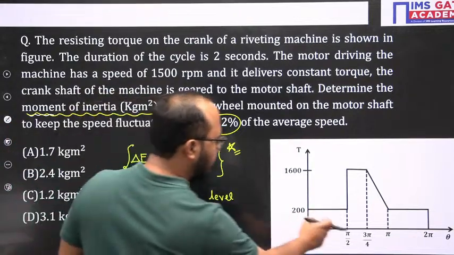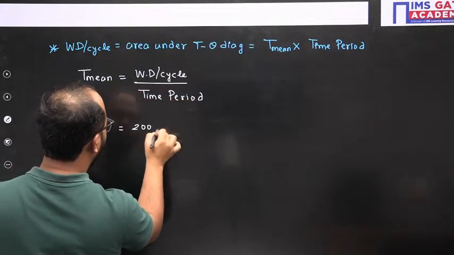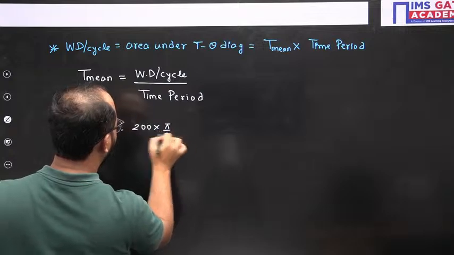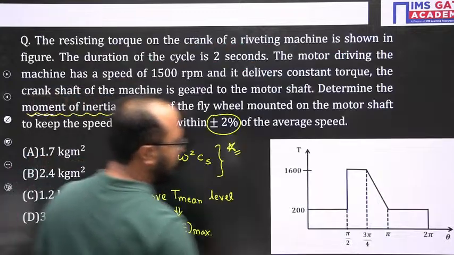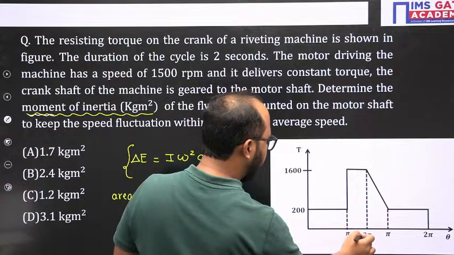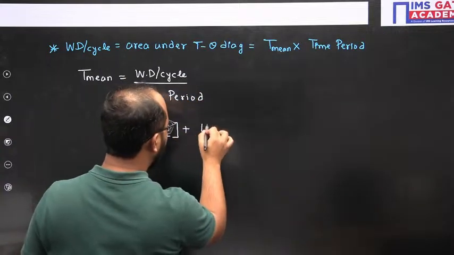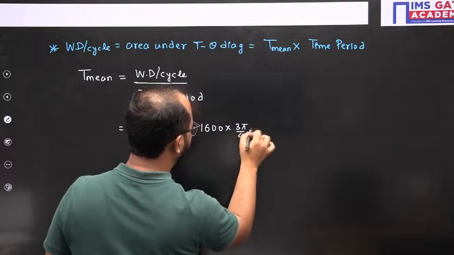First area is 200 multiplied by pi by 2, the first part of the area. Then let's suppose we write this triangle: 1600 multiplied by 3 pi by 4 minus pi by 2.